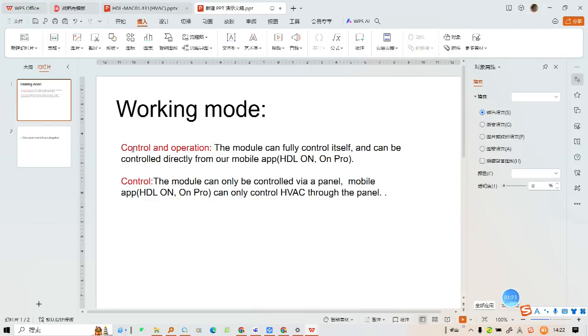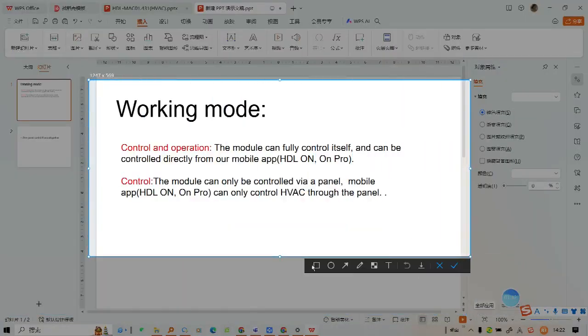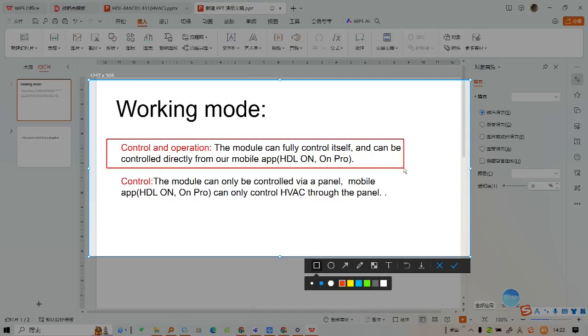If you select the HVAC module's working mode to be control and operation, then it means the module can fully control itself and can be controlled directly from our mobile app. And accordingly, in the panel, when you need to do the configuration, you can only select the panel to be controlled.